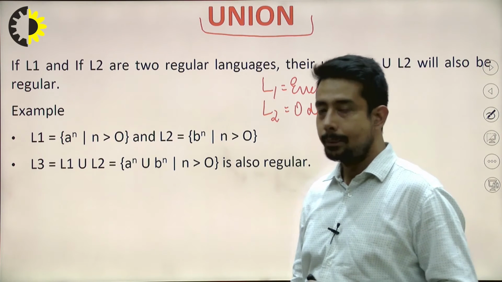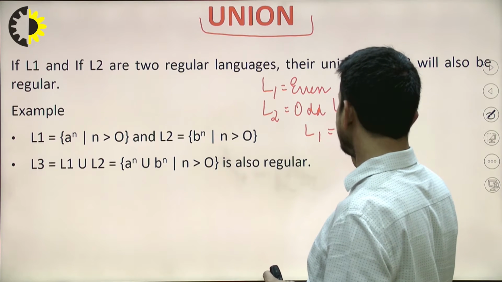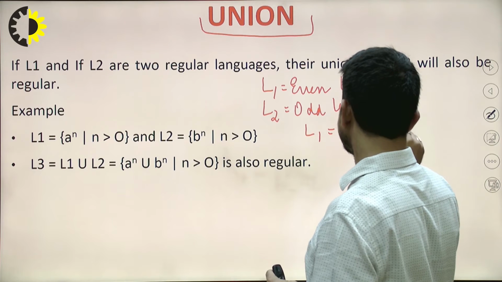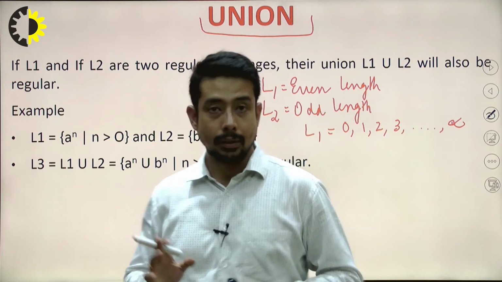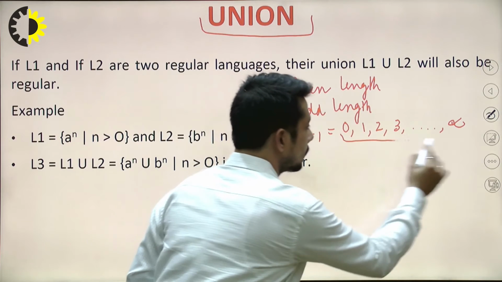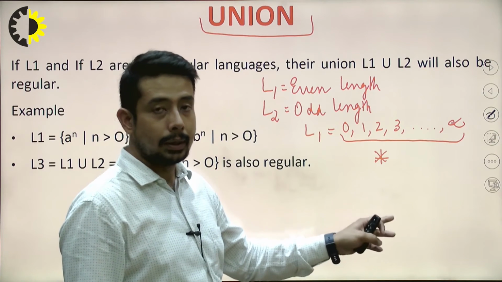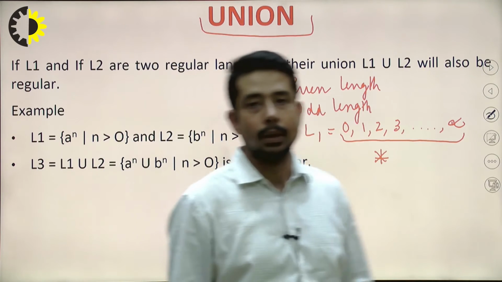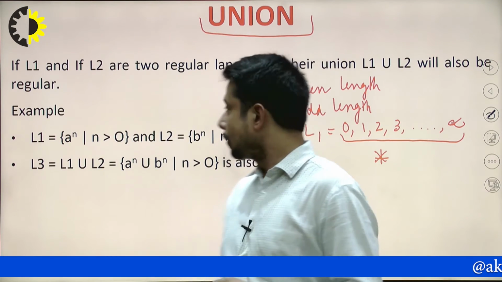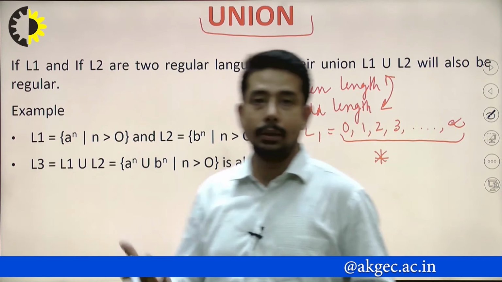Both are regular. Now, if I take the union of these, then definitely it will comprise 0, 1, 2, 3, and so on up to infinity. I think I'm correct. So this is nothing but Kleene closure only. So if we already know that a regular language is closed under Kleene closure, overall I can say that this is nothing but union only, because you took the union of these two things, and the resultant you got is a Kleene closure language.